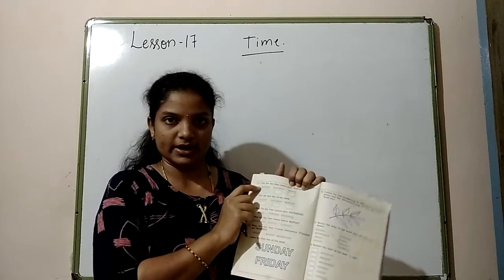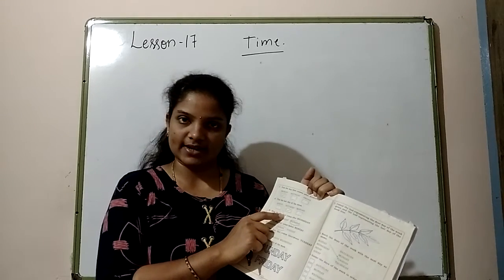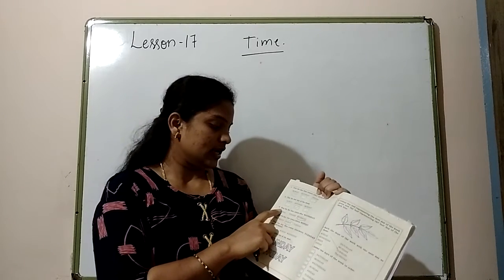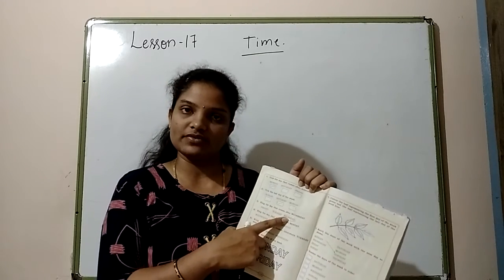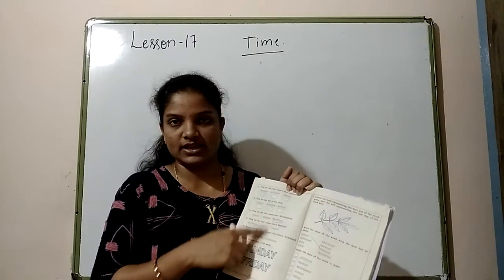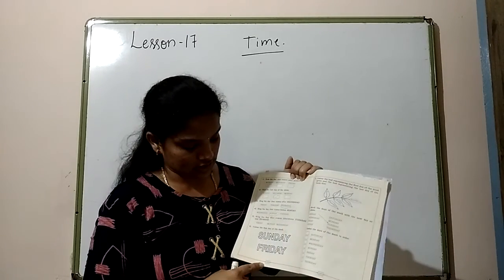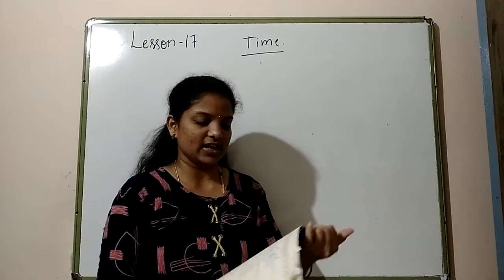After Sunday, Monday comes. Tick the last day of the week. Which is the last day? Saturday is the last day of the week. Ring the day that comes after Wednesday. After Wednesday, it is Thursday. So few activities are given here. So finish off this page number 196 and 197. Okay, it is very easy.